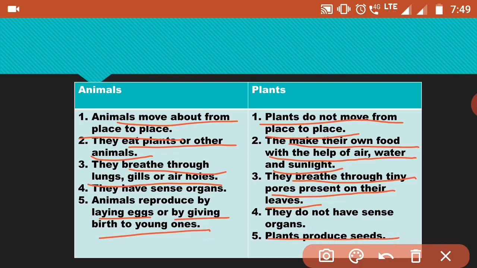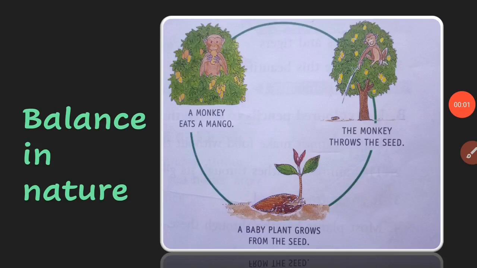One more point is there, animals have sense organs, right? Animals like us have sense organs like eyes, nose, ears, skin, right? But plants do not have sense organs. Okay, next is balance in nature.